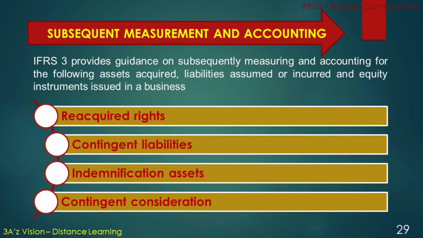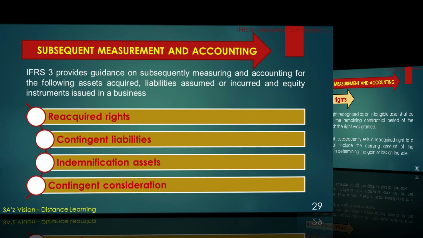IFRS 3 provides guidance on subsequently measuring and accounting for the following: assets acquired, liabilities assumed or incurred, and equity instruments issued in a business combination. So, the reacquired rights, contingent liabilities, indemnification assets, and contingent consideration are the factors required to be discussed onward.